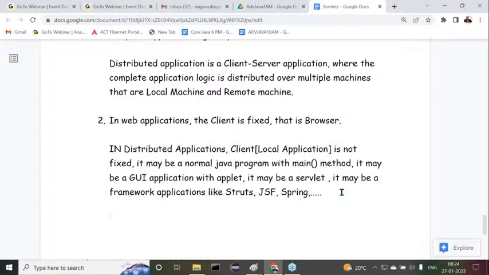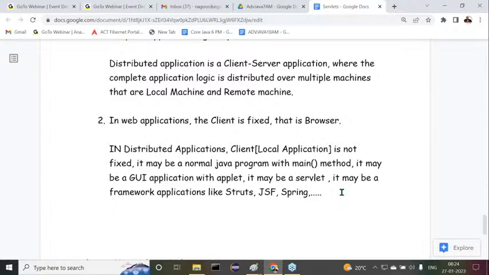Observe carefully. Another point I'm telling you: those who are in packages like advanced Java with packages, some of you have taken the basic Java package up to advanced Java, that's okay. But for the complete Java package and full stack Java, after completion of this class, immediately we have the Spring class. Today I'm going to take a demo for the Spring class. Observe carefully what I'm telling. So you have to attend that Spring class also. That's the point here. Good.